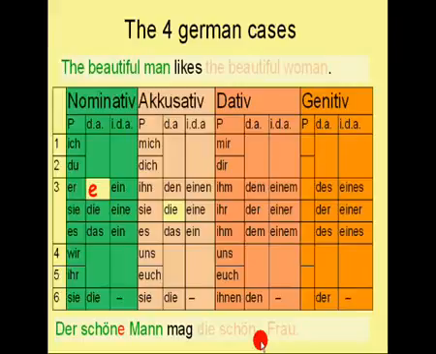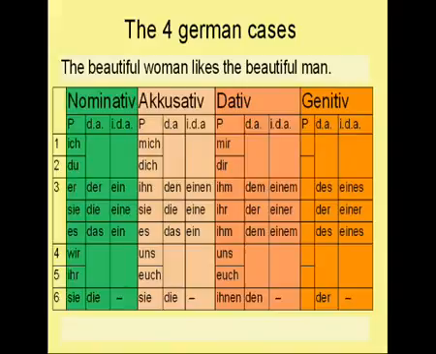So now we need to look which ending we have to put here. Do you remember it from the other table? It was the ending e, which means that the adjective is complete if we add an e to the basic form. So the sentence reads completely: Der schöne Mann mag die schöne Frau.